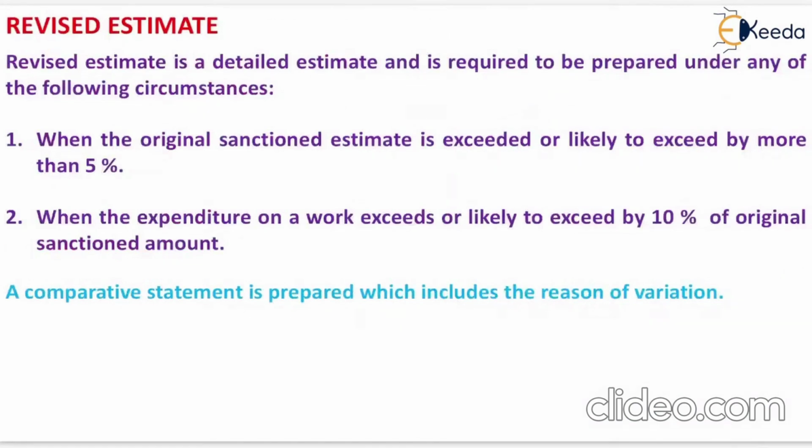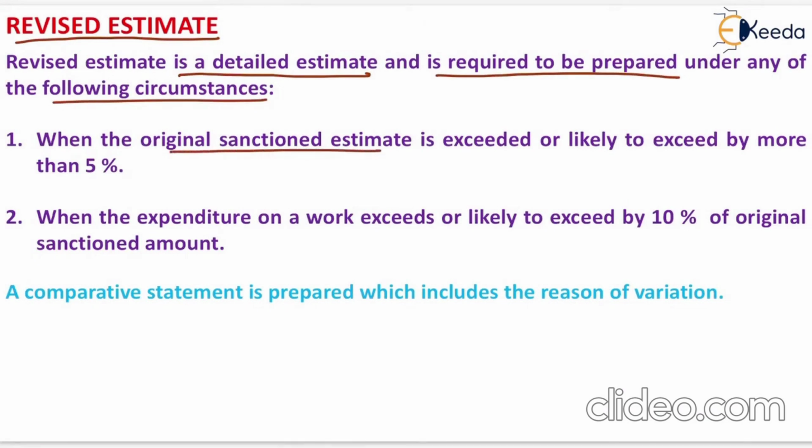Now the next is the revised estimate. A revised estimate is a detailed estimate and is required to be prepared under any of the following circumstances. When the original sanctioned estimate is exceeded or likely to exceed by more than 5%, then we have to prepare a revised estimate.